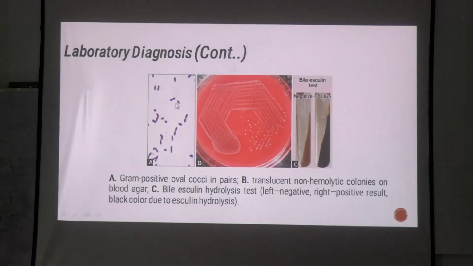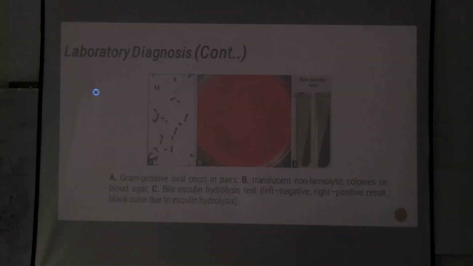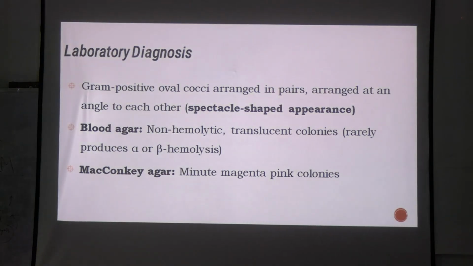And this Enterococcus size that you are seeing here, it could be variable. It could be very small or it could be large like this. It's not necessarily that when you see it in the culture or when you see it in the direct specimen, they will appear the same as given here, okay? On blood agar, what will you see? Translucent non-hemolytic colonies, small colonies, and it is bile esculin test positive. This is a very significant test. Okay, this is all about Enterococcus. These things that you have to mention about Enterococcus.